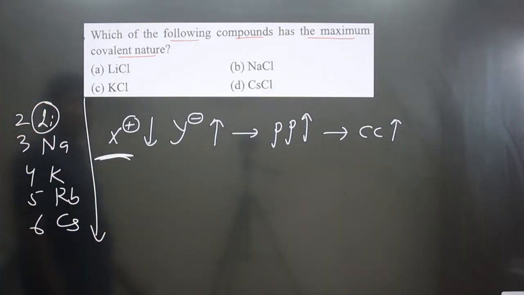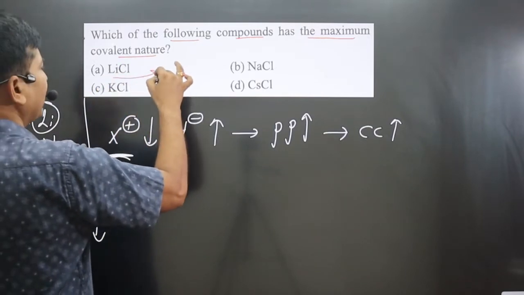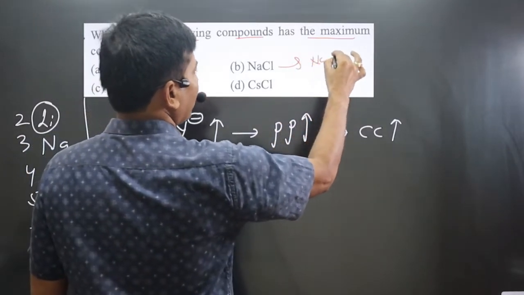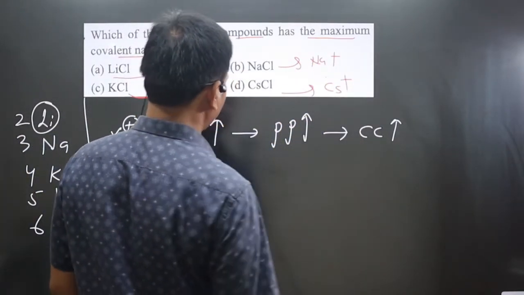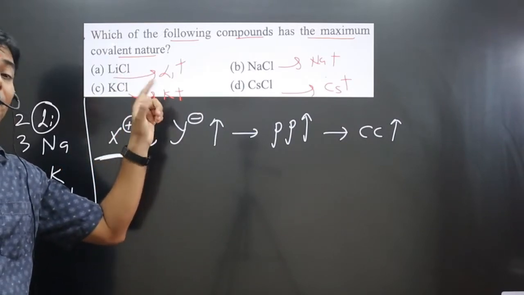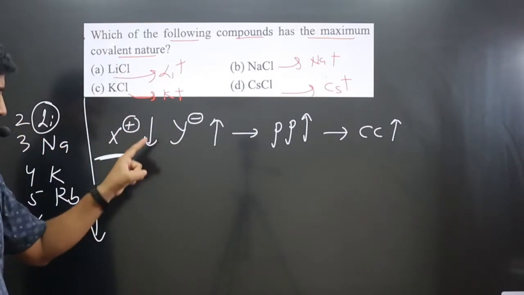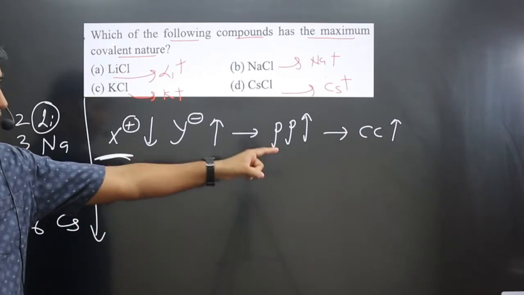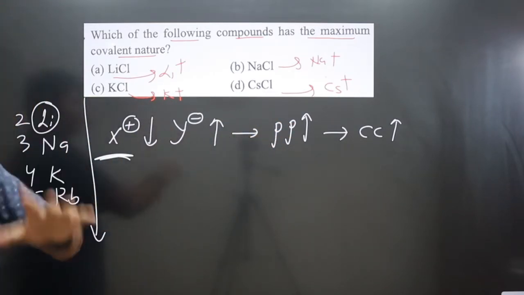So from here you get lithium ion, from here potassium ion, from here sodium ion, from here cesium ion. In the first option we have lithium ion having the smallest size, so its charge density will be very high, polarizing power will also be very high, hence covalent character will also be very high.